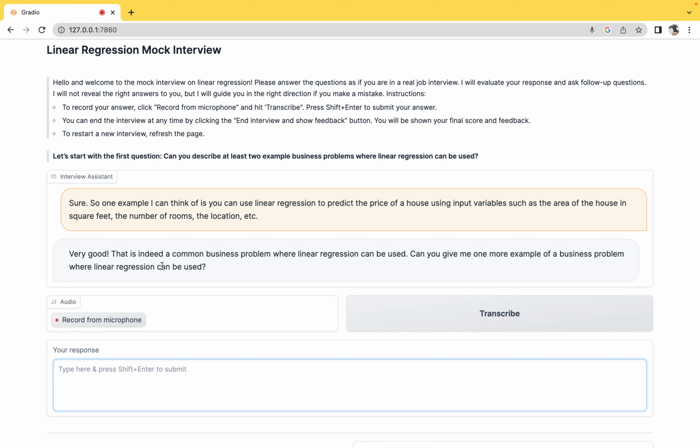So it says, very good, that is indeed a common business problem where regression can be used. Can you give me one more example of a business problem? So let me try another one.